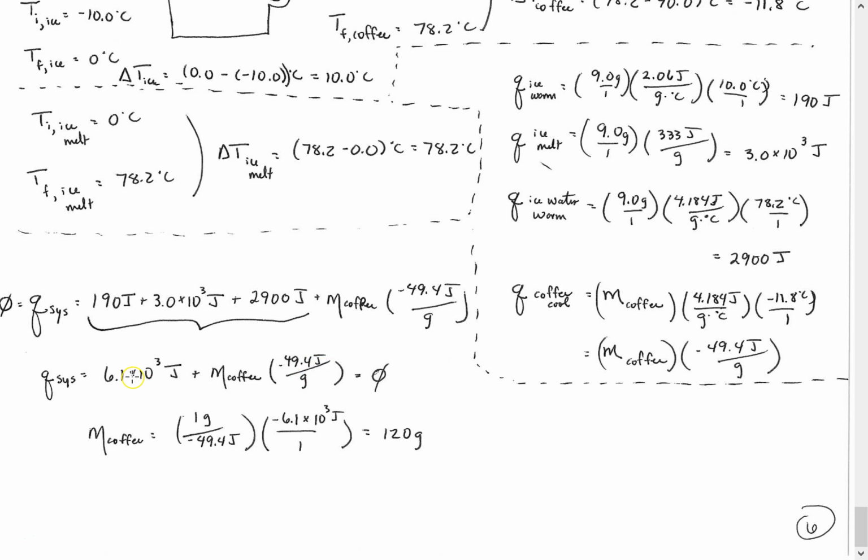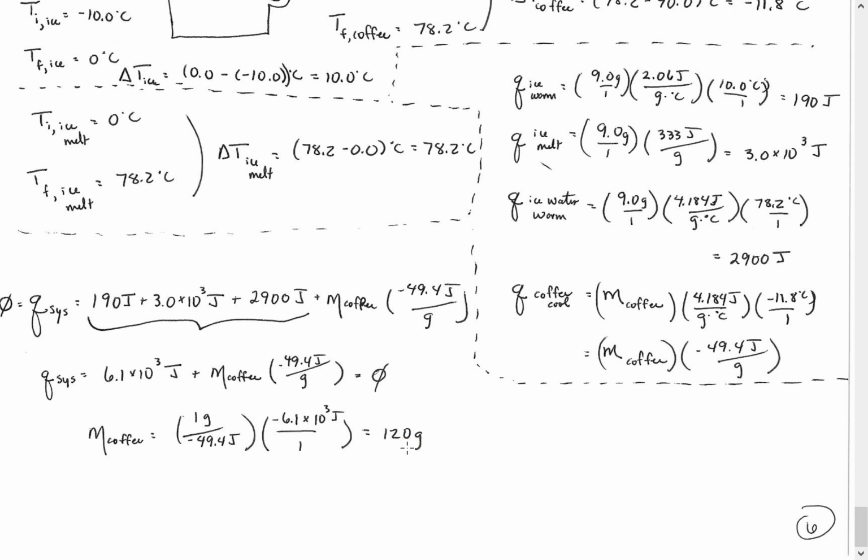If I move, let's see, how did I do that? I must have moved this to the other side, and then multiplied by 1 gram over negative 49.4 joules, then notice units of joules cancel. This is actually correct algebra. And then we end up with units of mass and 2 sig figs. The mass of water that must have interacted with that ice at that temperature to get to that equilibrium temperature must have been 120 grams of coffee.